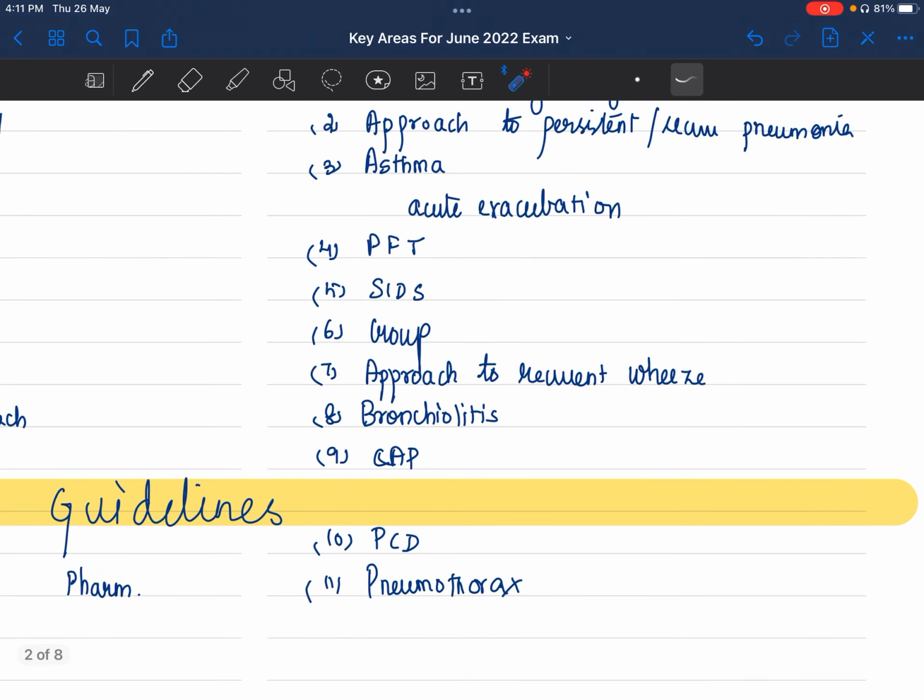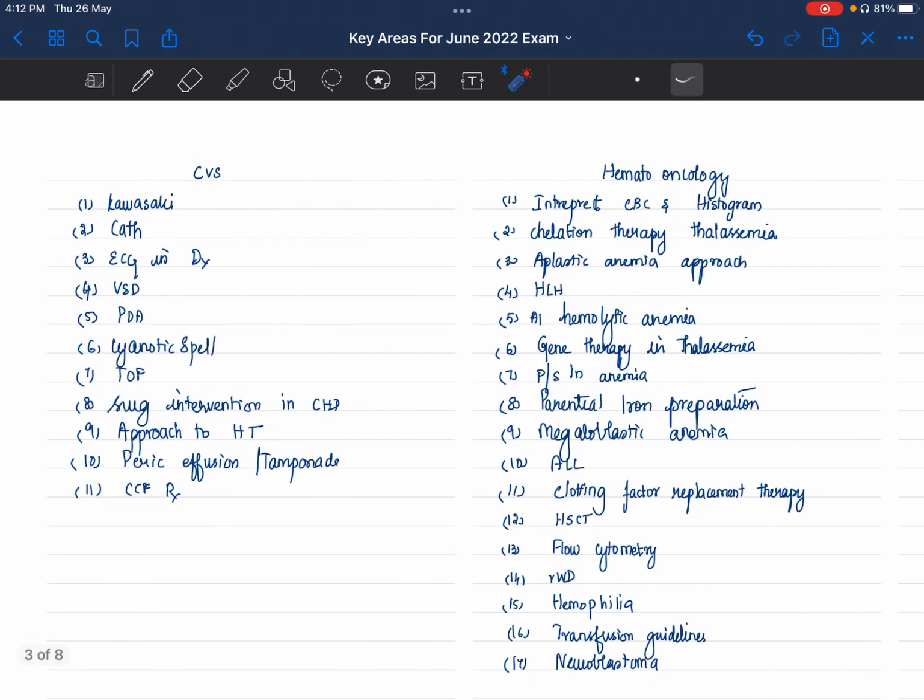Croup, bronchiolitis, these are all cases that you see on a day-to-day basis, so you can answer. CAP is community-acquired pneumonia. Primary ciliary dyskinesia, just have a go-through before you go to exam. Okay, because again, it will come as your persistent pneumonia approach, you will be reading that. But as a standalone question also, know a few points. In pneumothorax, we have discussed pneumothorax umpteen times previously.